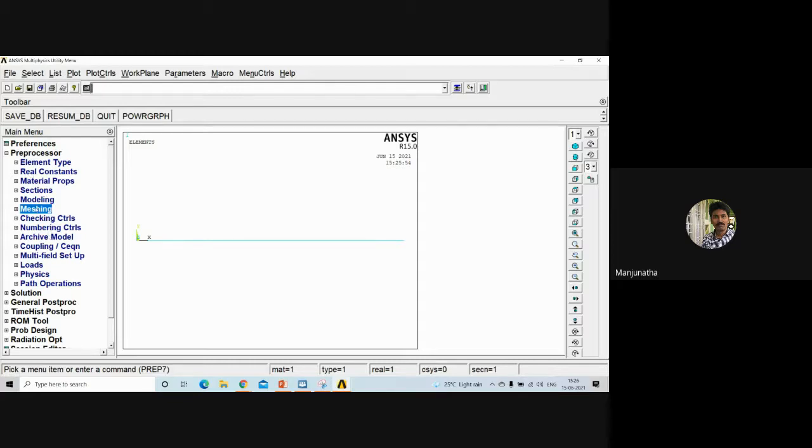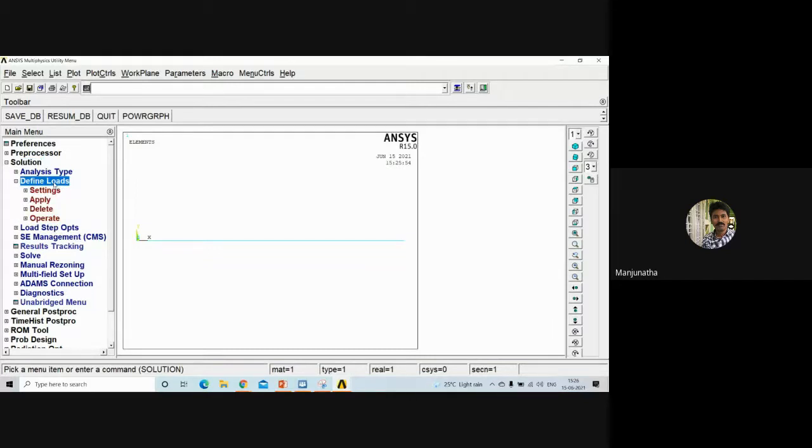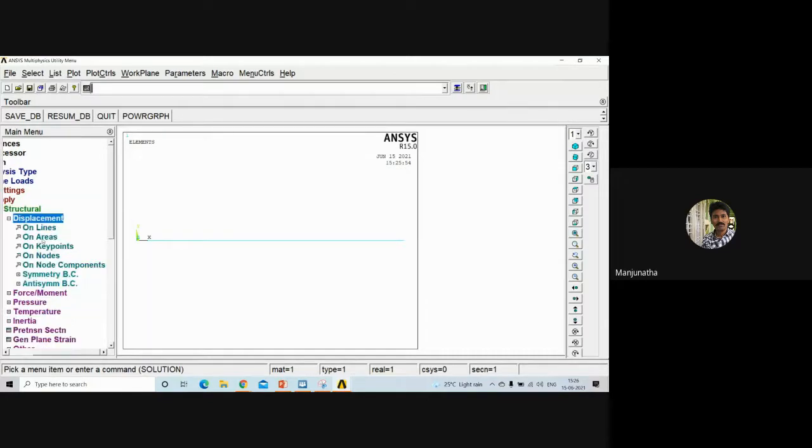Okay, now we are done with the preprocessor. Go to solution. Define loads. Apply structural displacement on key points.